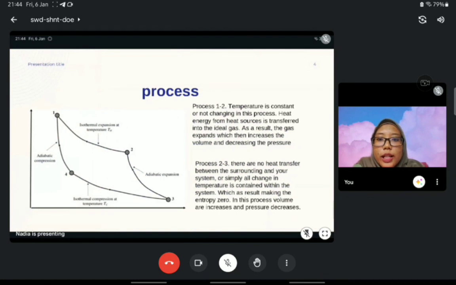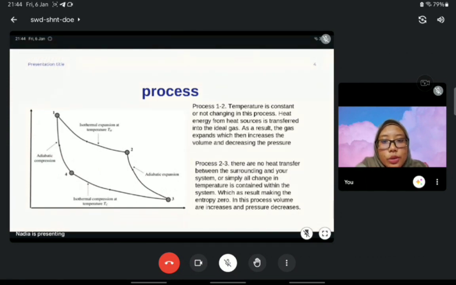So for process 1 to 2, the temperature is constant, or not changing, in this process. Heat energy from the heat source is transferred into the ideal gas. As a result, the gas expands, which increases the volume and decreases the pressure.